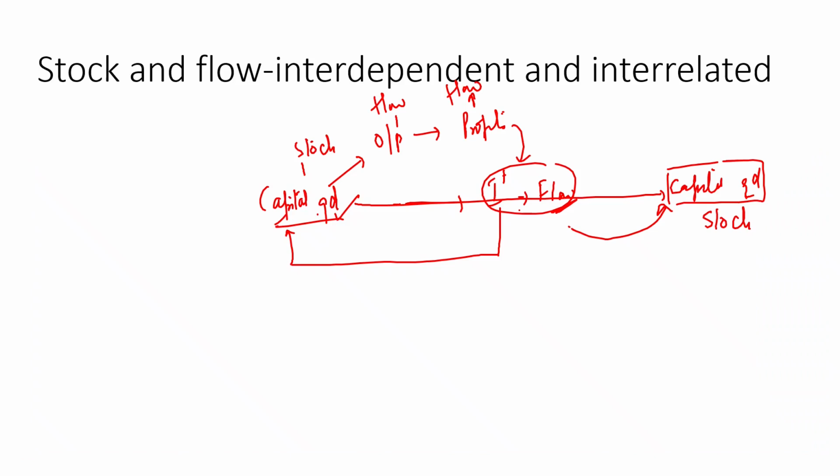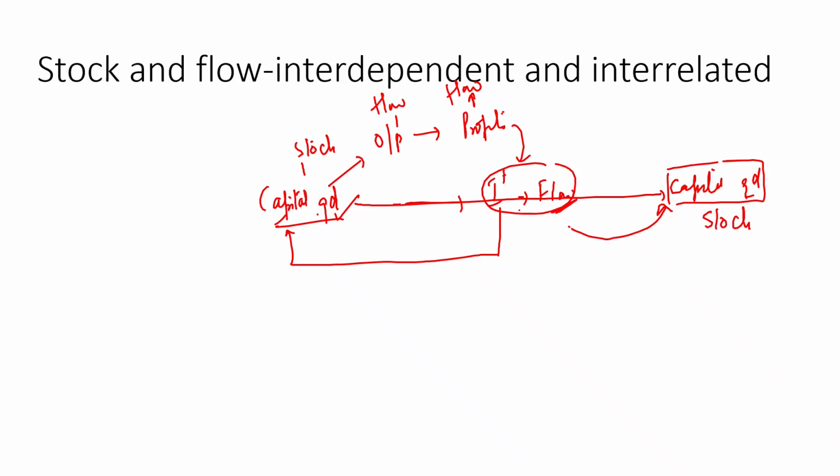Now stock and flow, they are interdependent and interrelated with each other. Let's see an example here. As I said, capital goods is a stock. Okay, at the beginning of the year, a factory has a certain amount of machinery, equipment, etc. So that is a stock. Now with the help of this stock of machinery, equipment, output or goods will be produced. Okay, so output is a flow variable.